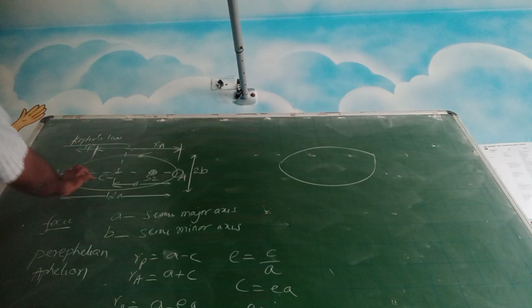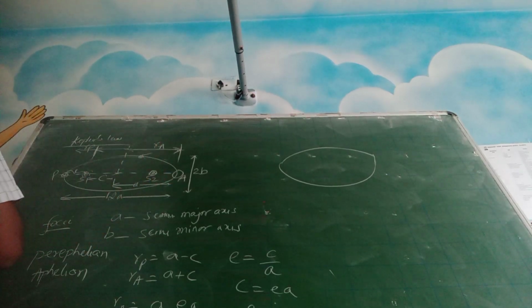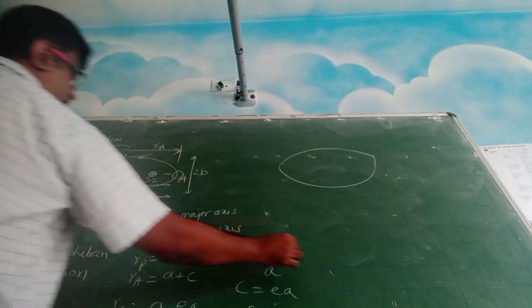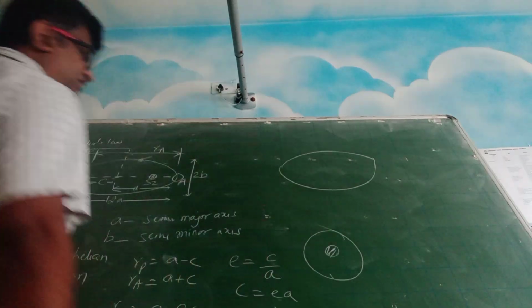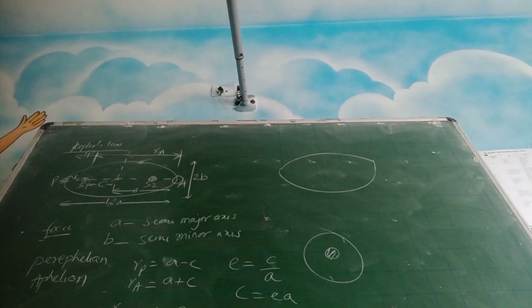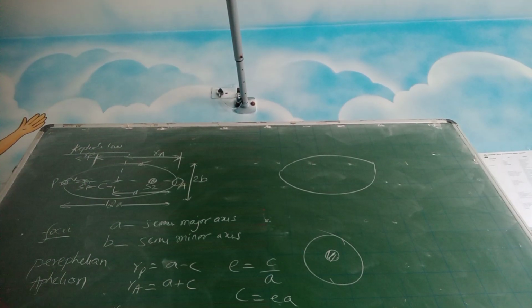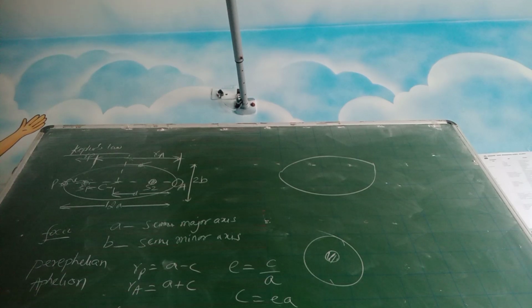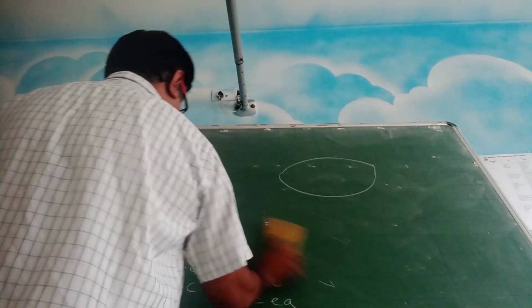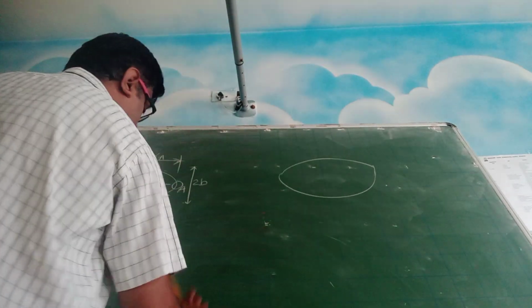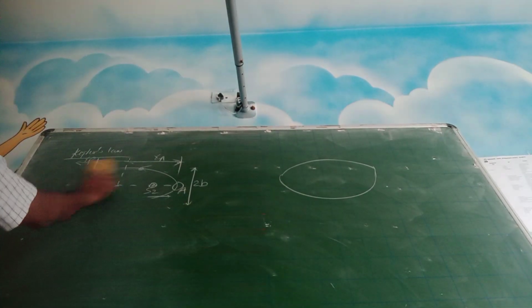That means these two foci have merged and come to the center, and you have a situation like this. They have a center and the planet is rotating in the circular path. When is that going to happen? When this eccentricity has to become 0. So this is one point you should understand. So this is all about Kepler's first law.